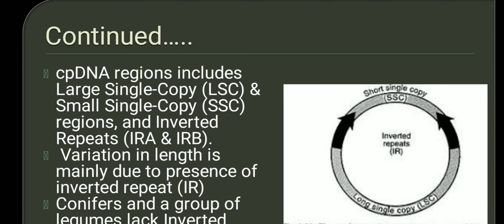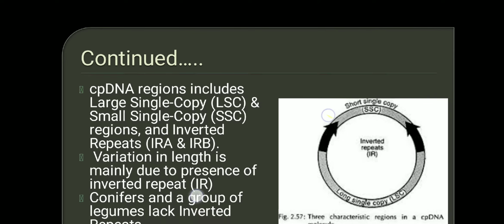The short single copy region has short genes which code for proteins, and the long region has genes which code for different types of proteins, separated by inverted repeats. The variation in the length of the chloroplast genome is because of the presence of these inverted repeats.